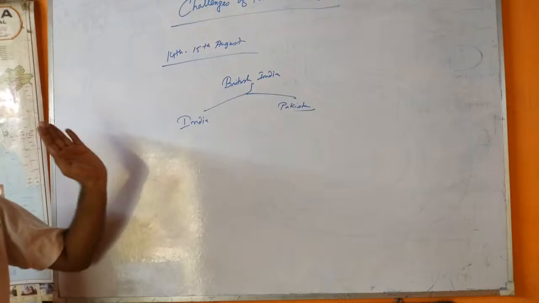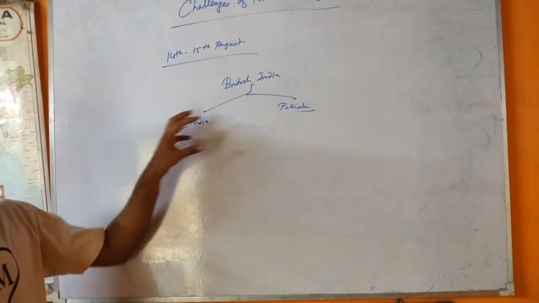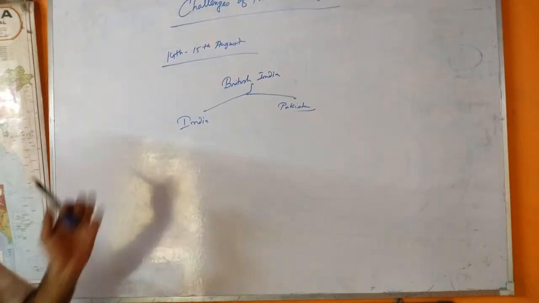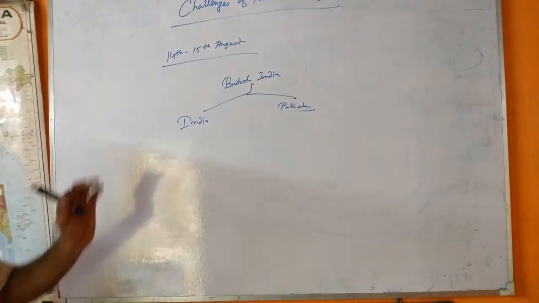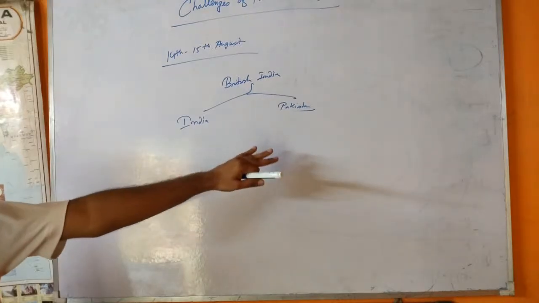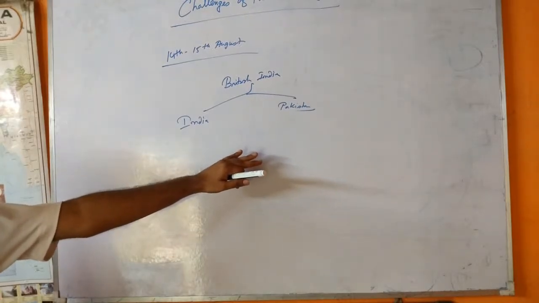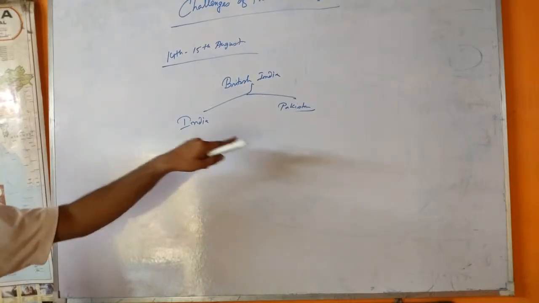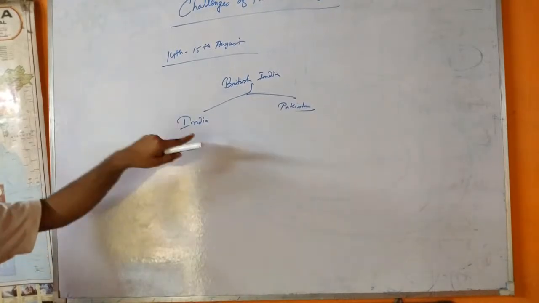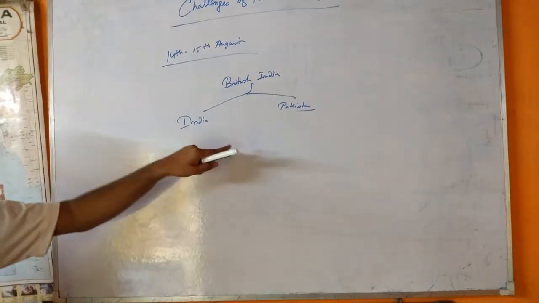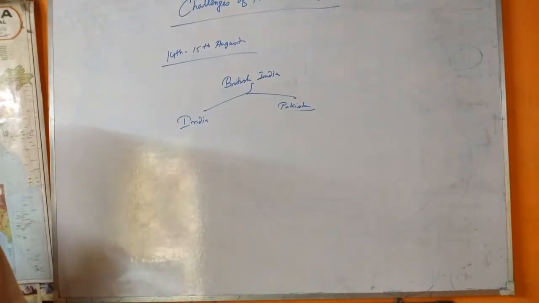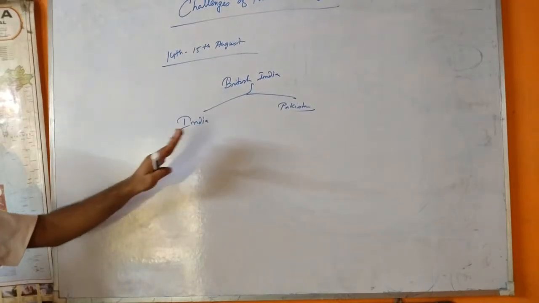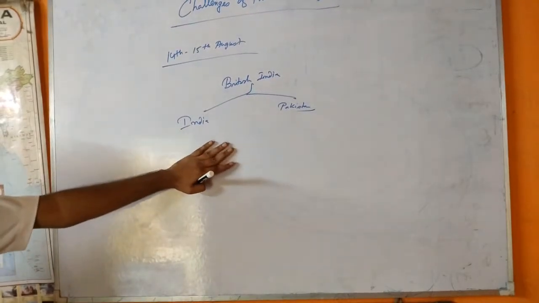That means here you can clearly understand India was divided into two parts, known as India and Pakistan. And this was the first challenge. These two nation states, India and Pakistan, came into existence. And this was the first challenge in front of us.